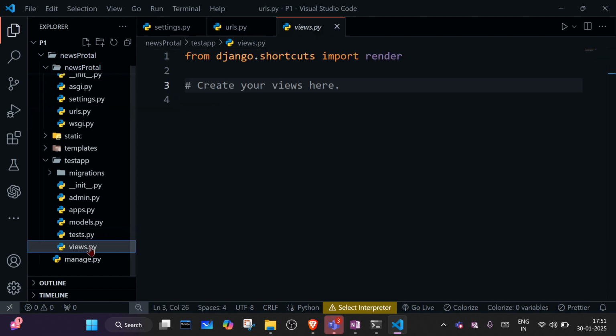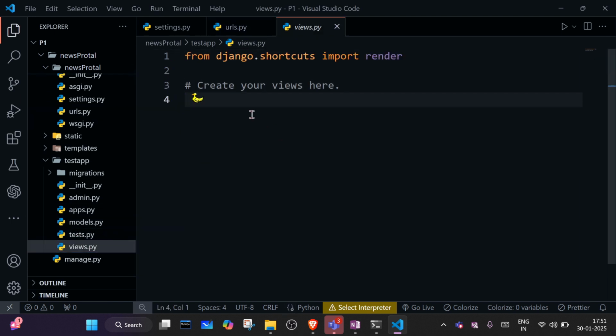So inside views.py we will create views. Okay, so here we will create the view.